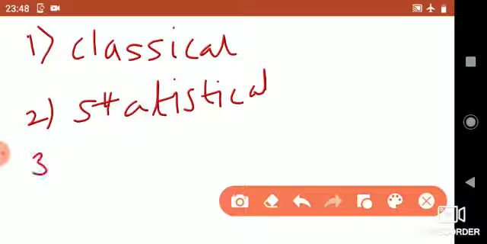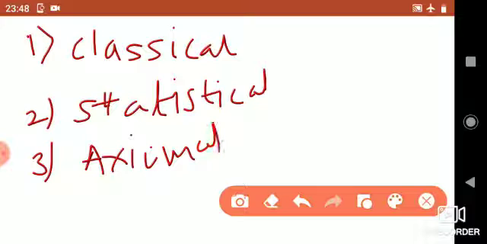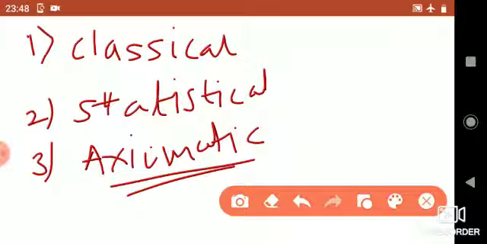And the third one is the axiomatic approach to probability. Let me convince you once again, dear students, these we already studied in last year's syllabus. Let me recall the meaning of all these theories.